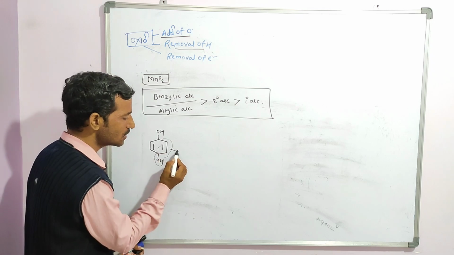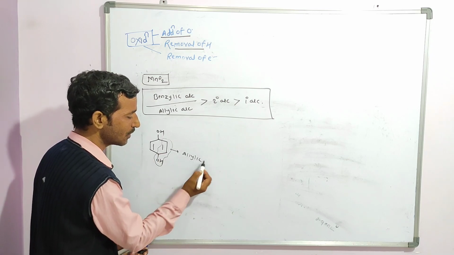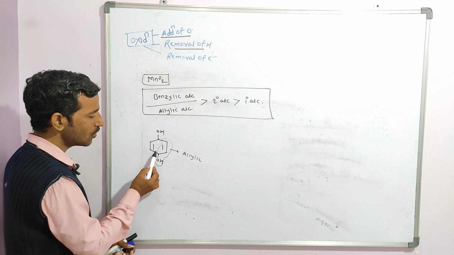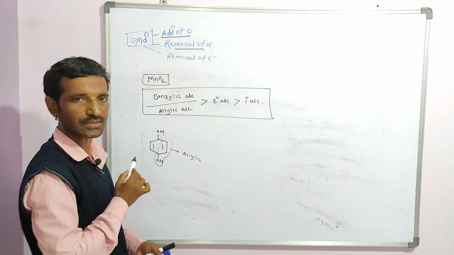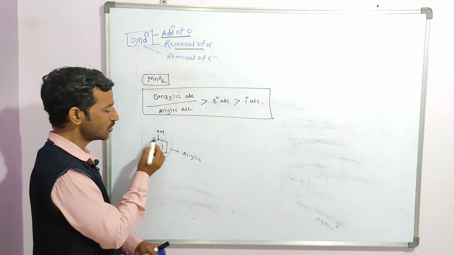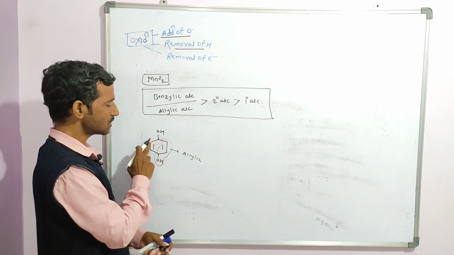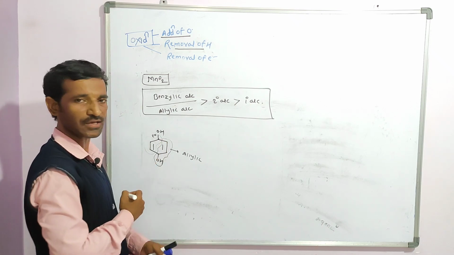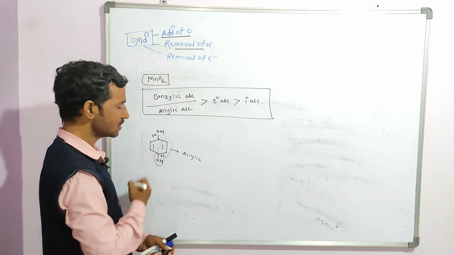Now this group is called allylic. Clear? Now if you compare this double bond, single bond, and this one, this is nothing but allylic. If you look at the OH position, this carbon is linked to 2 adjacent carbons, so it belongs to the 2 degree. This is also 2 degree.